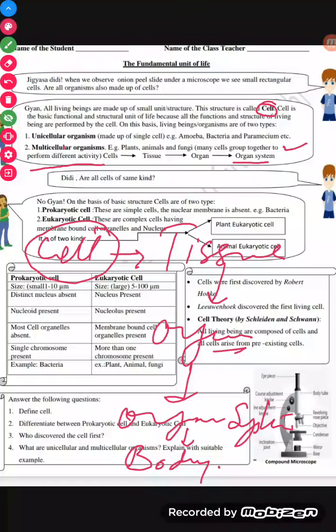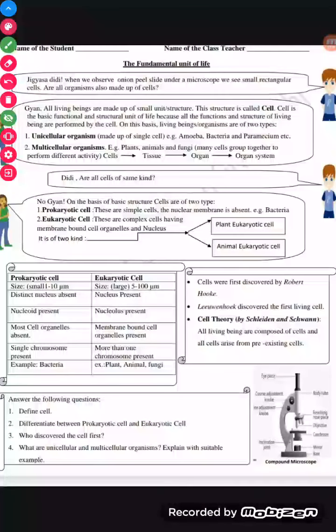Okay, so in this way, see, all multicellular organisms are made up of many cells, and together the cells form tissues, together they form organs, and many organs by combining form organ systems, and all organ systems combine to form one complete body. Okay, I'm sure it is clear to you.